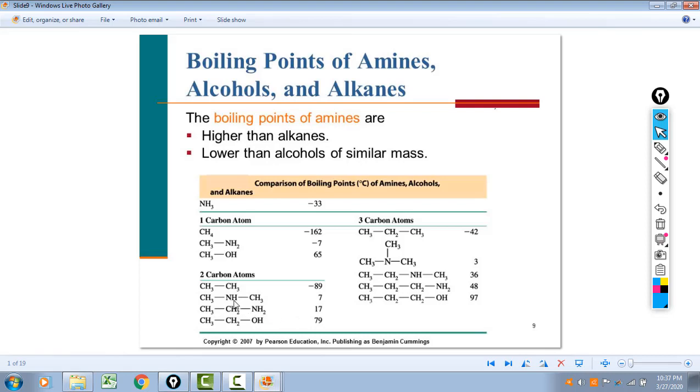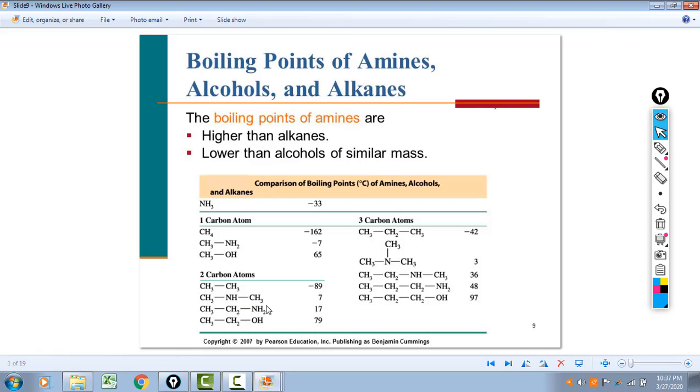Let's look at these two here. We have dimethylamine, so there's a methyl here, so dimethylamine is a secondary amine, and then we have this primary amine, ethylamine. Again, these two are isomers. We have two carbons.